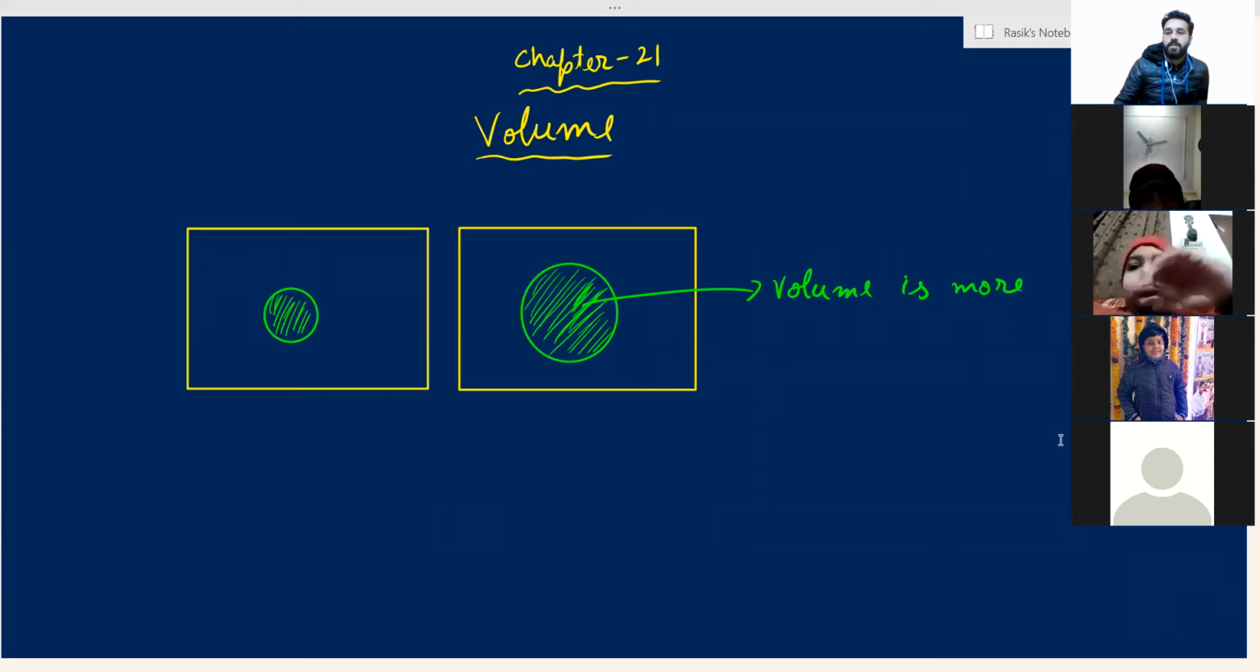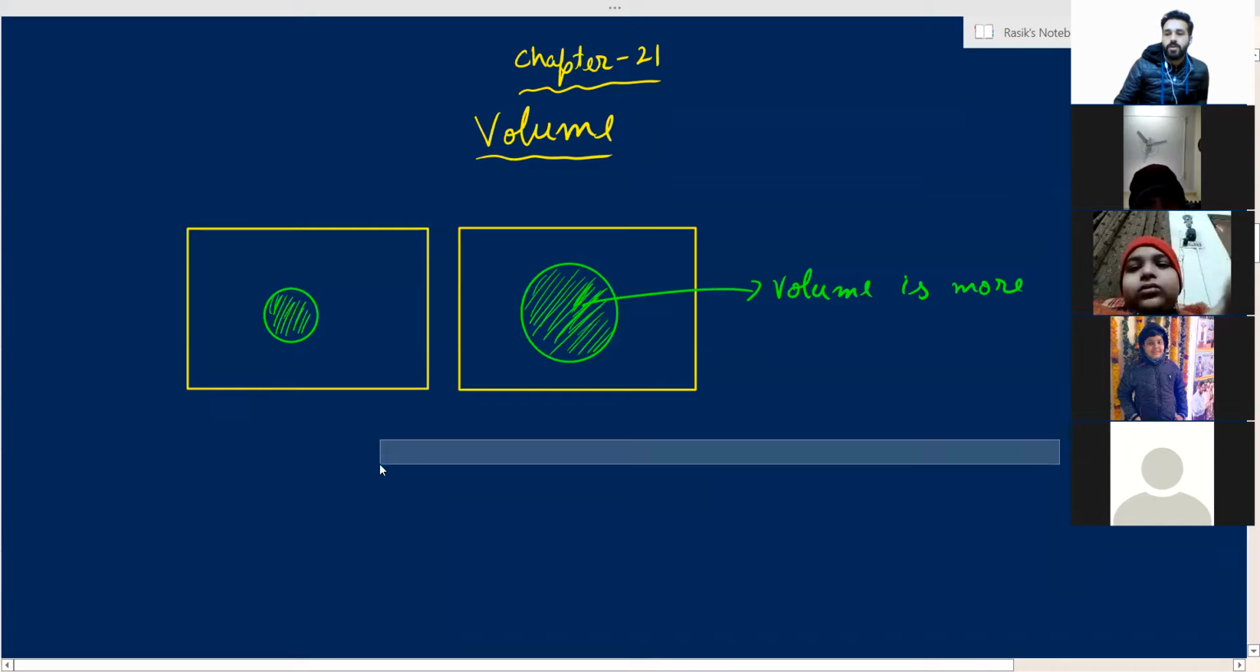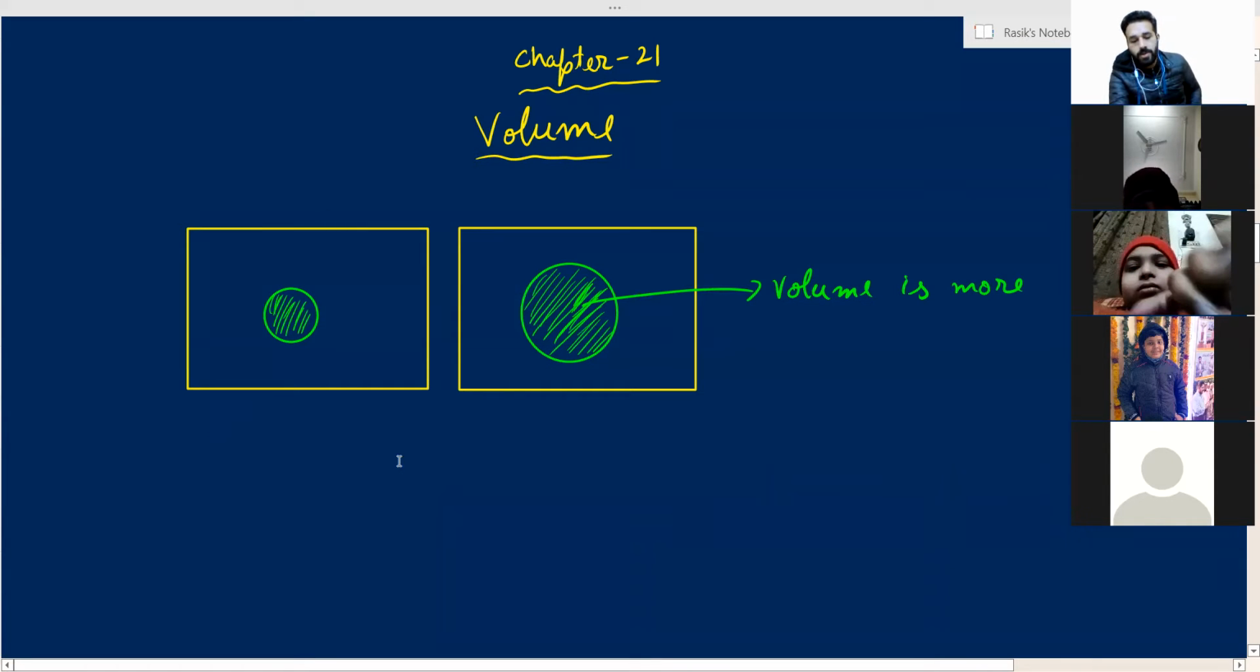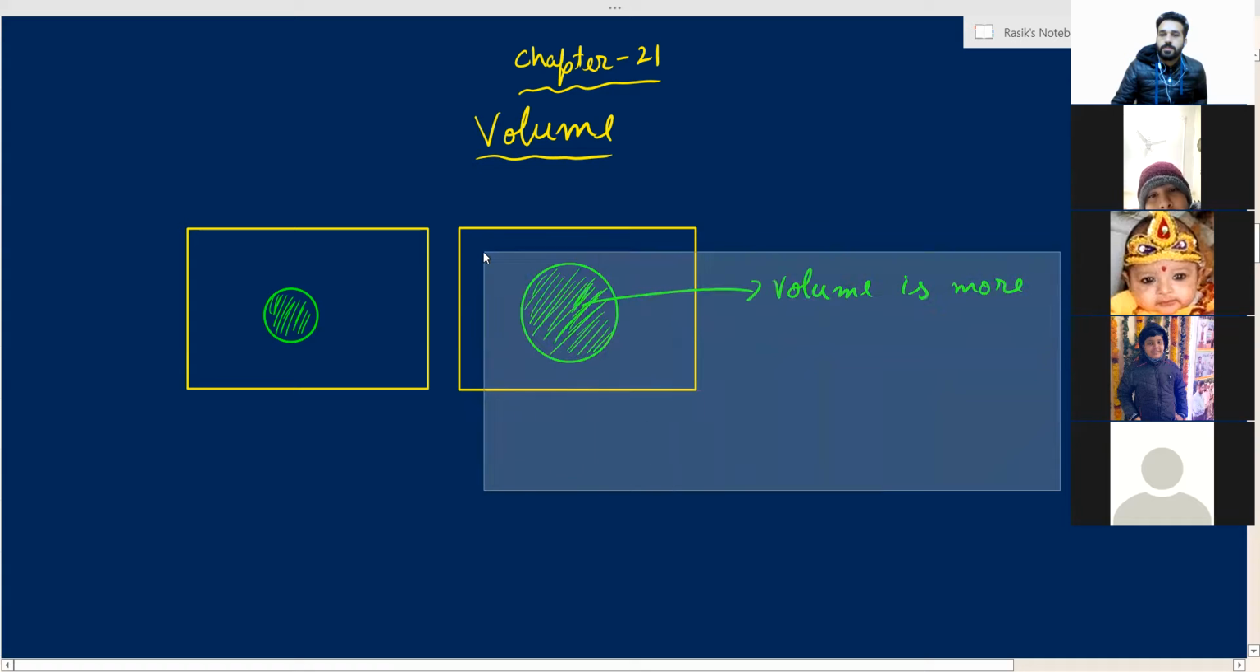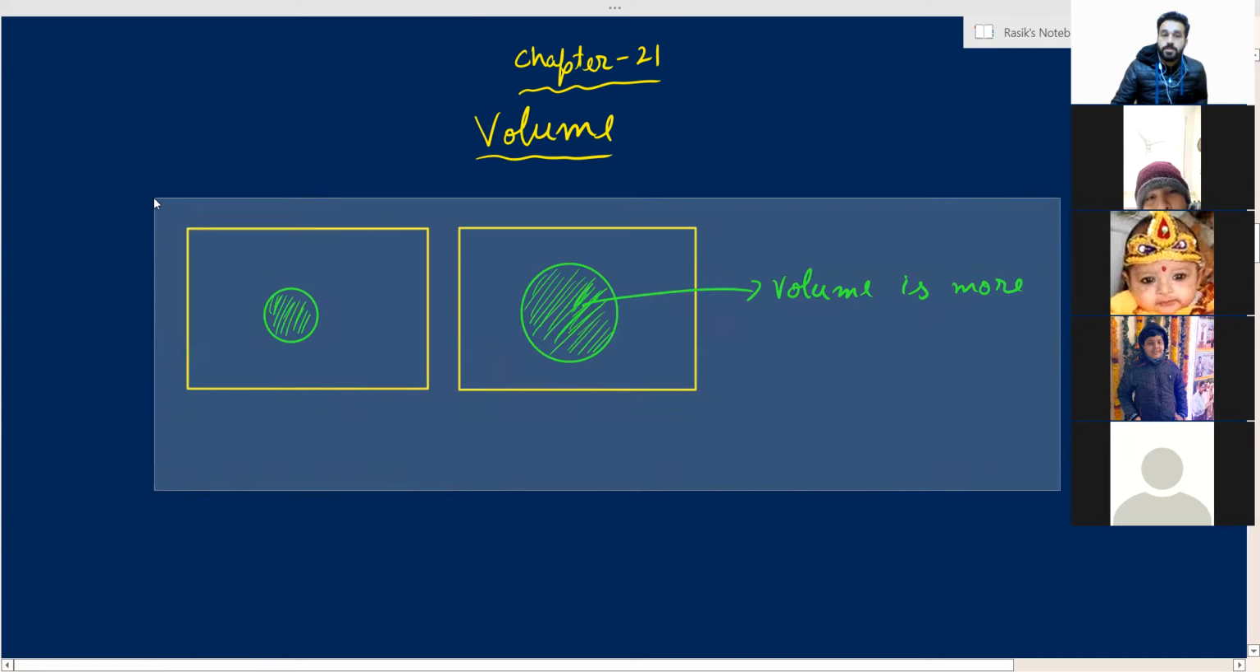What is volume? I am giving you the definition of volume now. The space required by an object is called volume. Very good. Space occupied by an object is known as the volume. Have you all understood what is volume? Sir, we can say volume is similar to area.